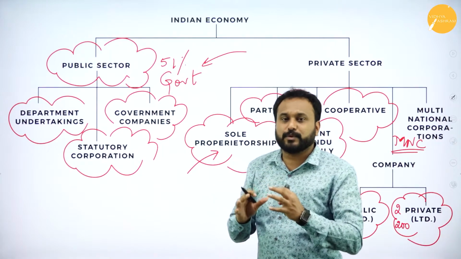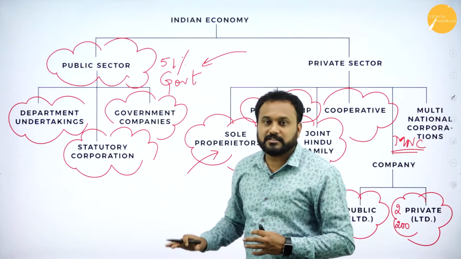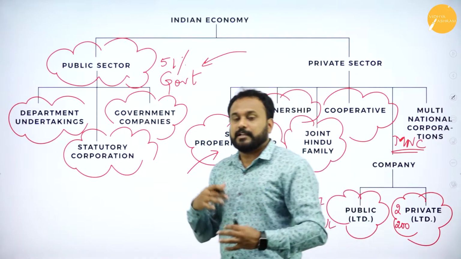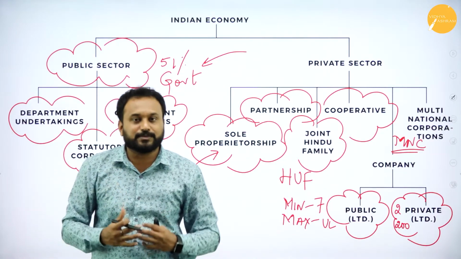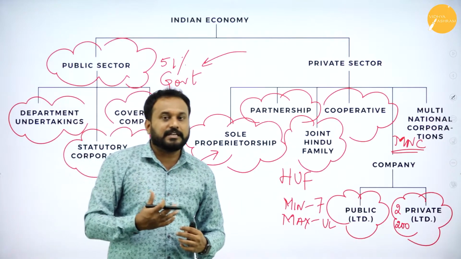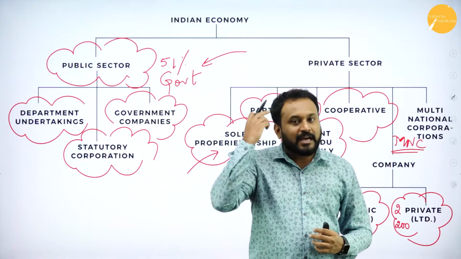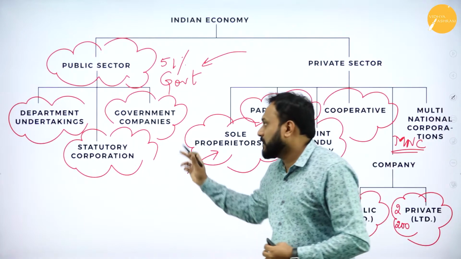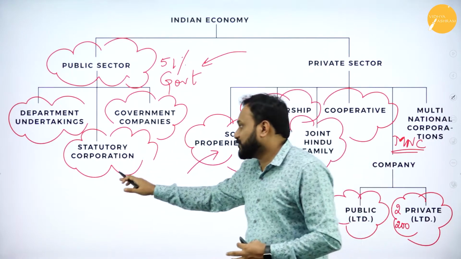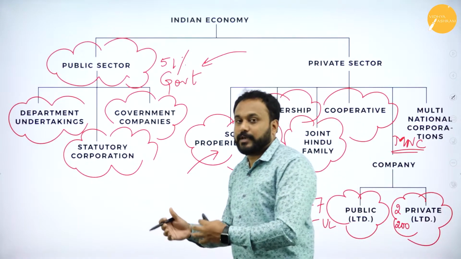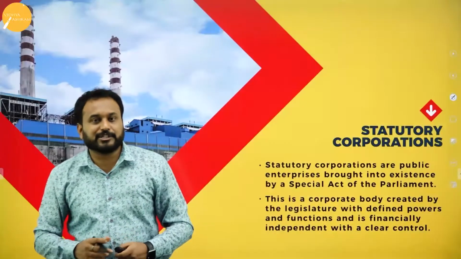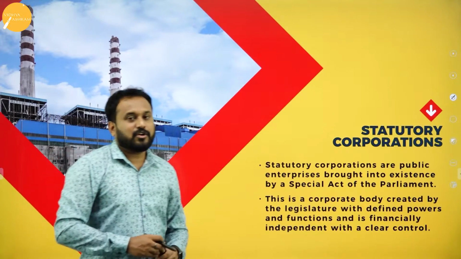Don't get confused with all the 3 undertakings, where I'll tell you what exactly the features are, then we'll go with the merits, and then the last one is the demerits. So whichever you feel has a merit, you are supposed to understand and recall which of the departmental, statutory or government companies has more advantage than elsewhere. So we'll go with the first one, that is statutory corporation.